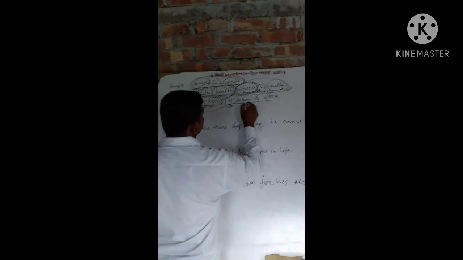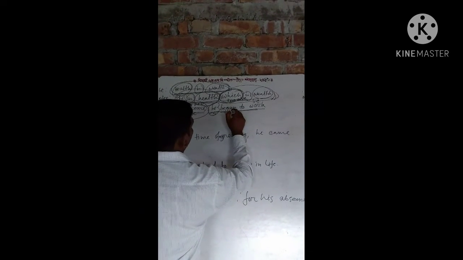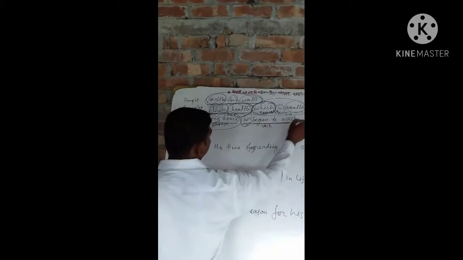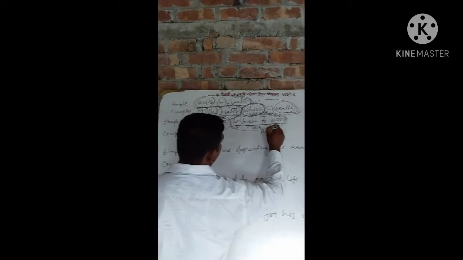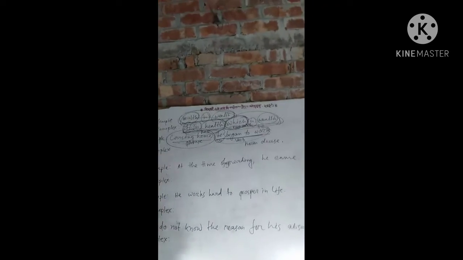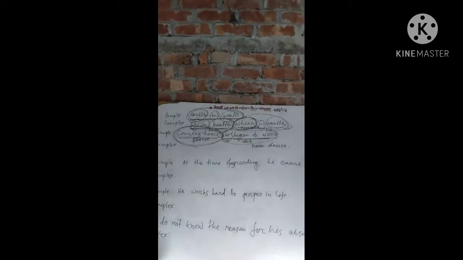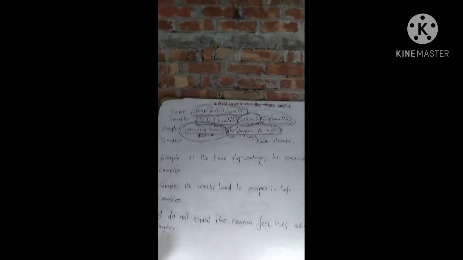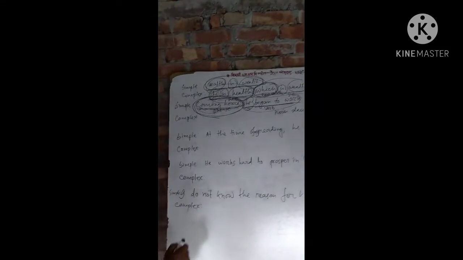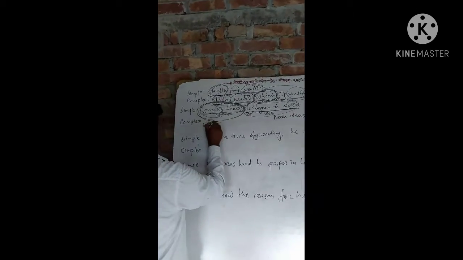He is a subject, began to work is a verb and object. So it's a main clause. Now we'll make a subordinate clause. Coming home is a phrase, so this part we will make a subordinate clause. Coming home indicates a time, so we will use the connective or subordinating conjunction when.